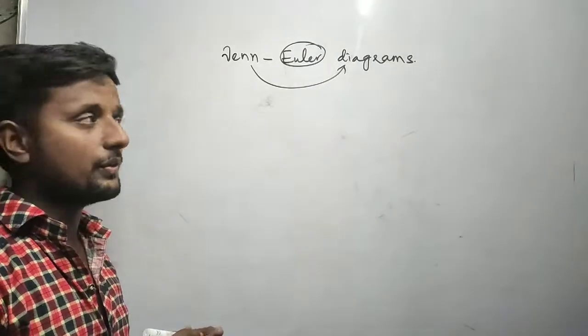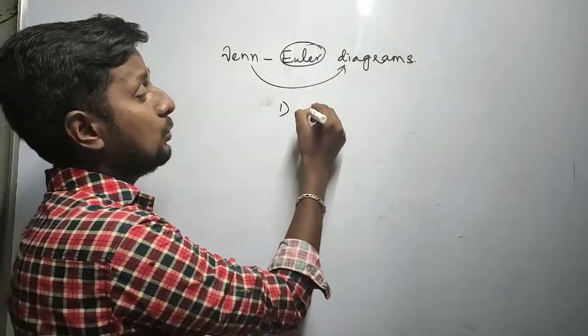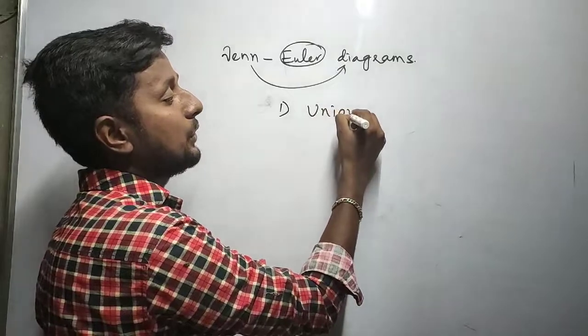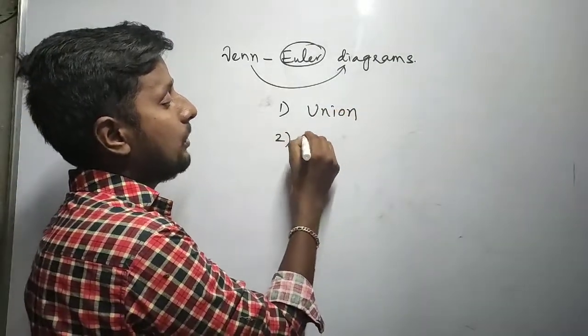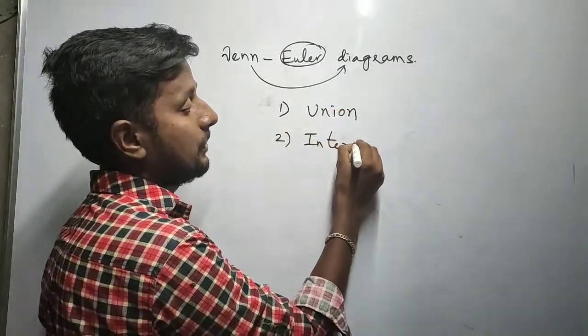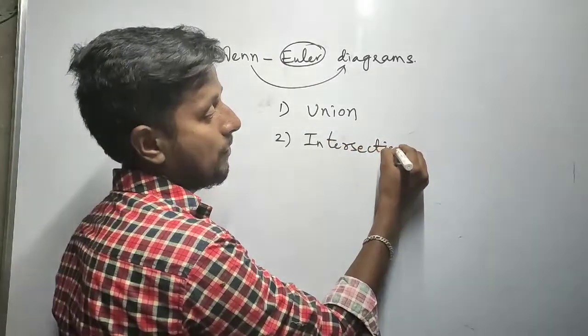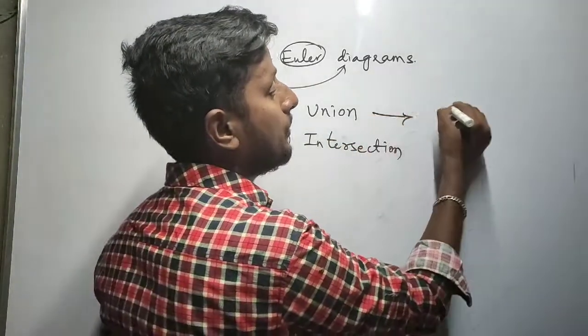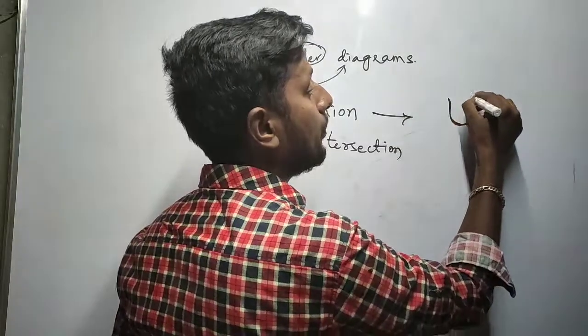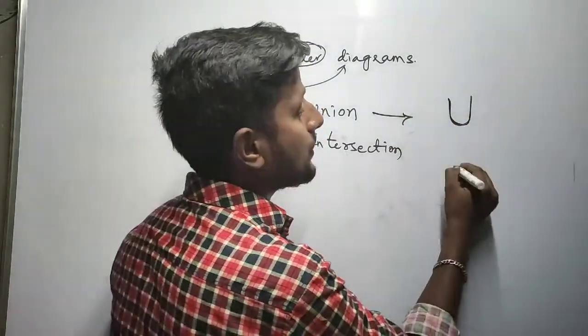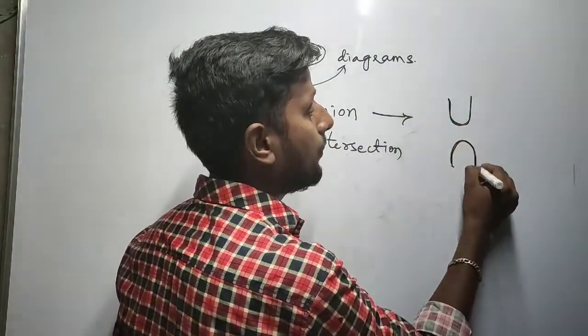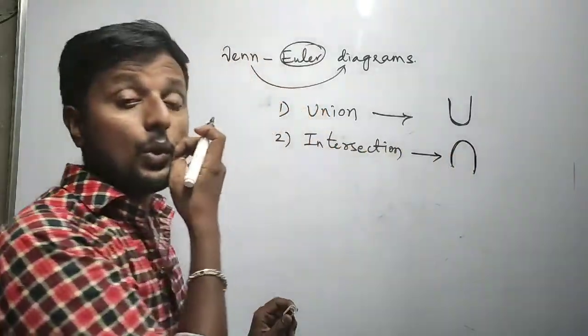What are the operations we can do? Majorly only two operations: union and intersection. The symbol of union looks like a U. The intersection symbol is the reverse of it. What is union?